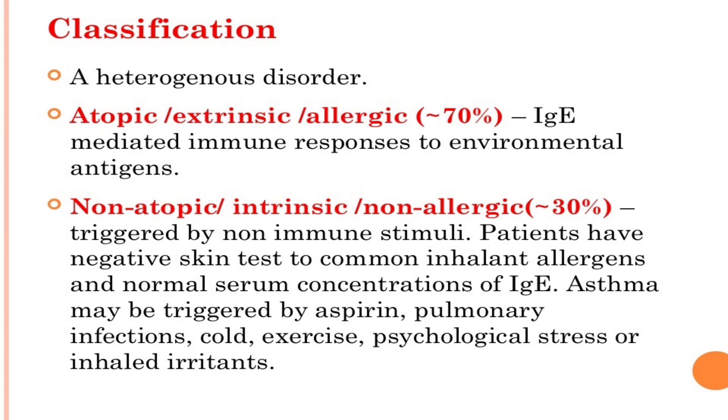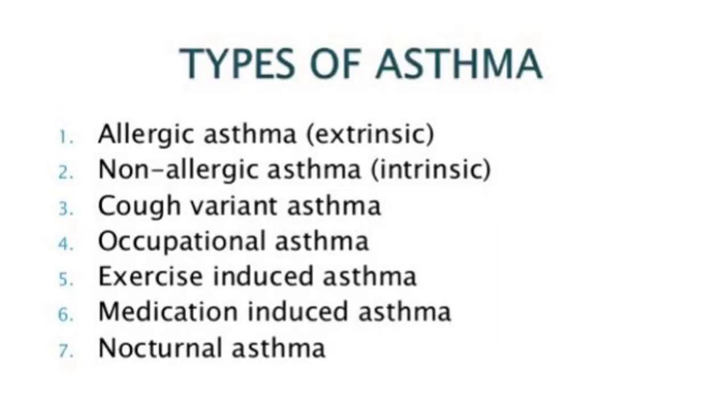Second is non-atopic or intrinsic or non-allergic asthma. It is the uncommon type, constituting only around 30%, and the word itself suggests it is non-allergic, meaning there is no involvement of any allergens, and it is intrinsic, meaning it is an internal condition. It is triggered by non-immune stimuli. Patients have a negative skin test as there is no presence of any allergen, and a normal serum concentration of IgE. Asthma may be triggered by aspirin, pulmonary infection, cold, exercise, psychological stress, or inhaled irritants. So we have discussed the two main types of asthma.